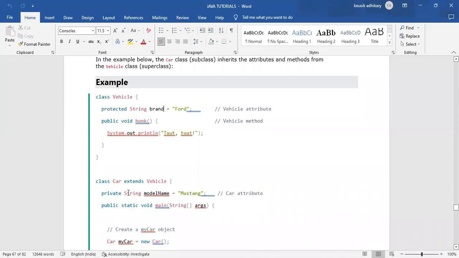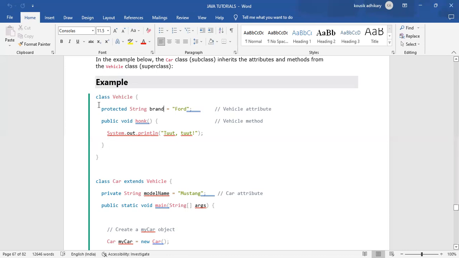When we want to use that variable and method in another class, we need to inherit them into that class, where we want to use or call them, by using the extends keyword.